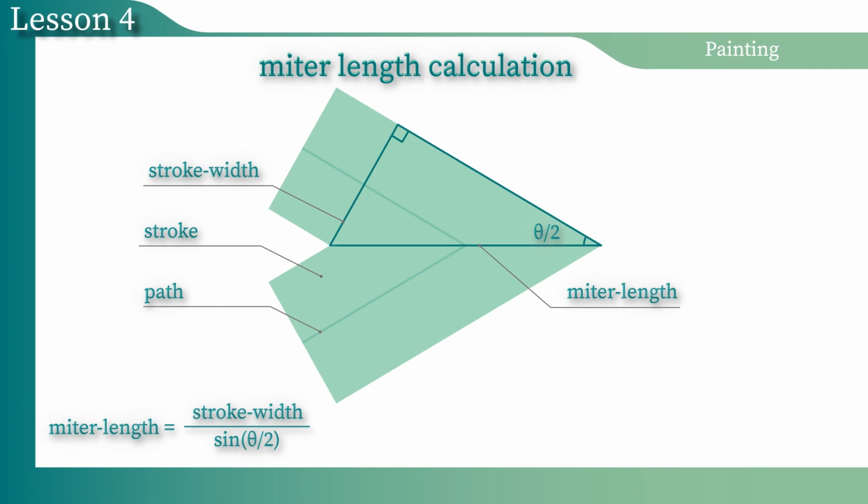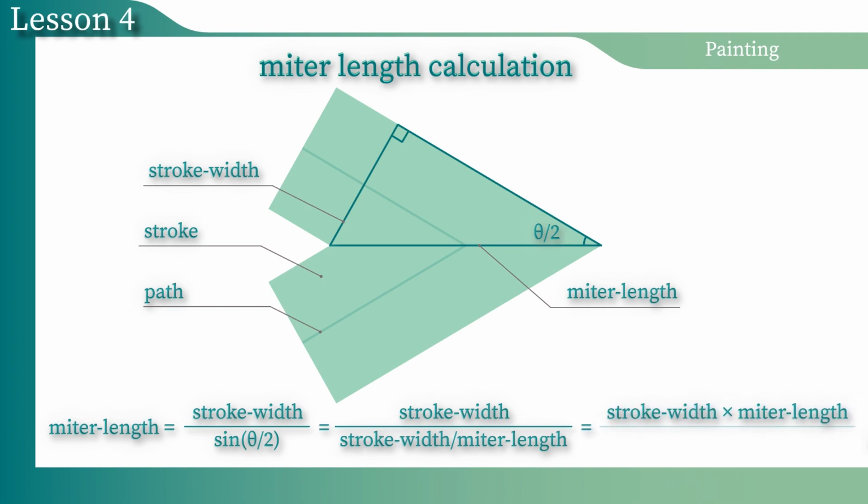We can prove this formula mathematically. The miter length is equal to the stroke width divided by the sin of the theta angle divided by 2. The sin of the theta angle divided by 2 is equal to the stroke width divided by the miter length. The stroke width divided by the stroke width divided by the miter length is equal to the stroke width multiplied by the miter length and divided by the stroke width. So let's reduce multipliers, in our case the stroke width. So we get the miter length as a result.